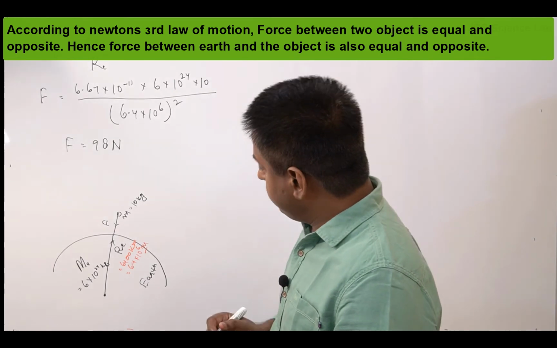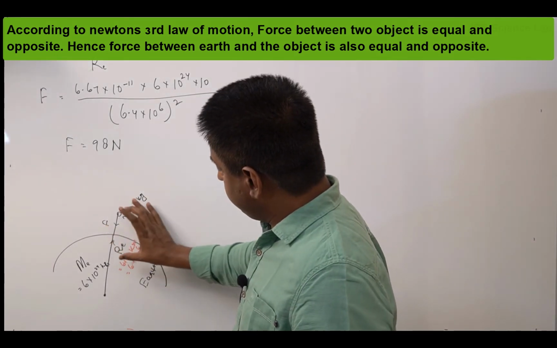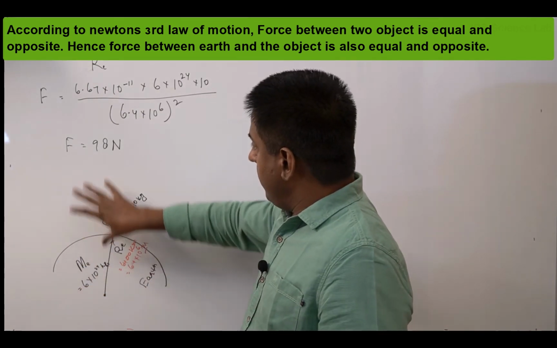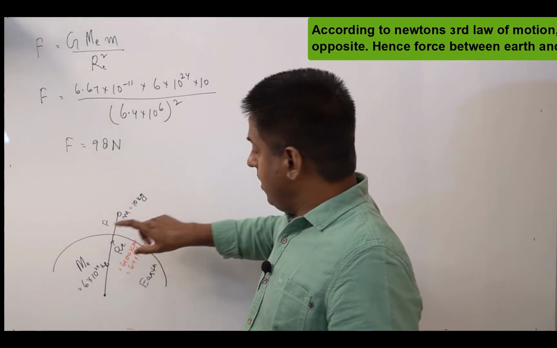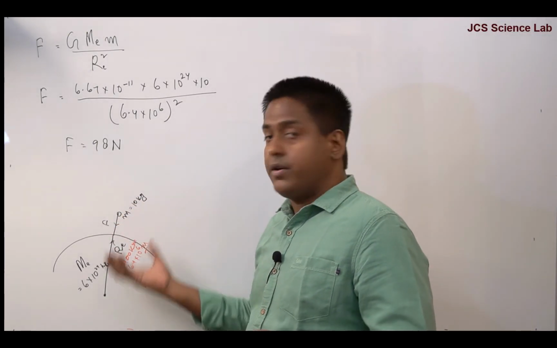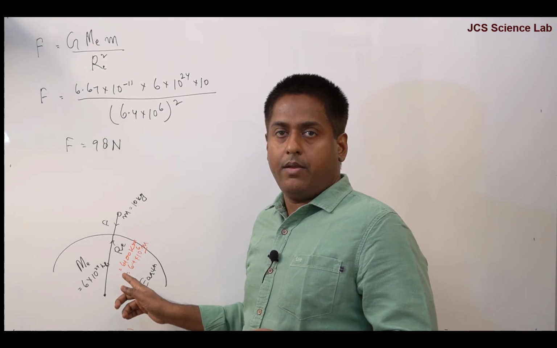For example, this 98 Newton force is exerted on this object of mass 10 kg and 98 Newton force is exerted on the Earth due to mass m. Clear?